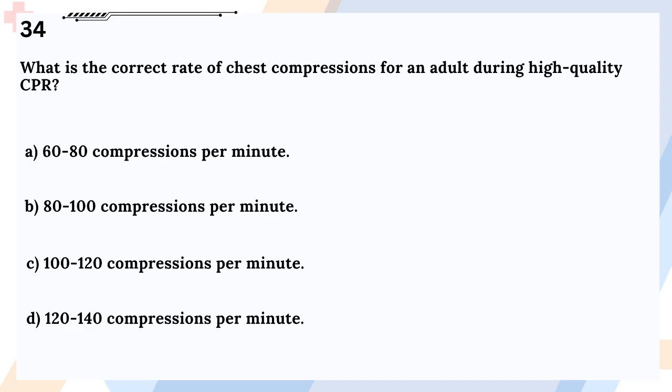Question 34. What is the correct rate of chest compressions for an adult during high-quality CPR? A. 60 to 80 compressions per minute. B. 80 to 100 compressions per minute. C. 100 to 120 compressions per minute. D. 120 to 140 compressions per minute.